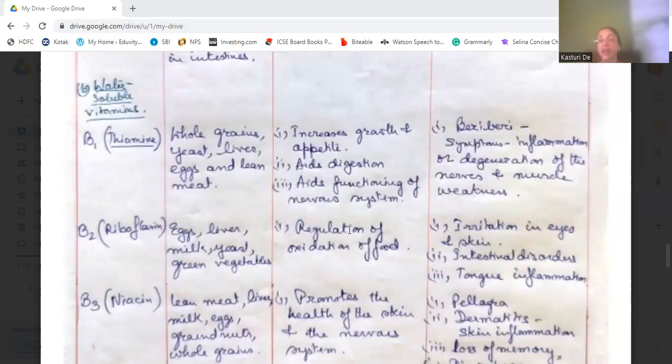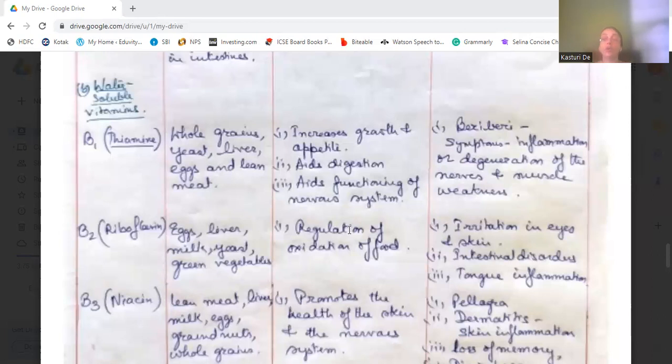Then it aids digestion, helps in digestion, and helps in the functioning of the nervous system. And deficiency disease leads to beriberi, where there is inflammation and degeneration of the nerves and the muscle. The nerves are inflamed or degenerated and the muscle becomes weak. This is beriberi, which is a deficiency disease of vitamin B1.